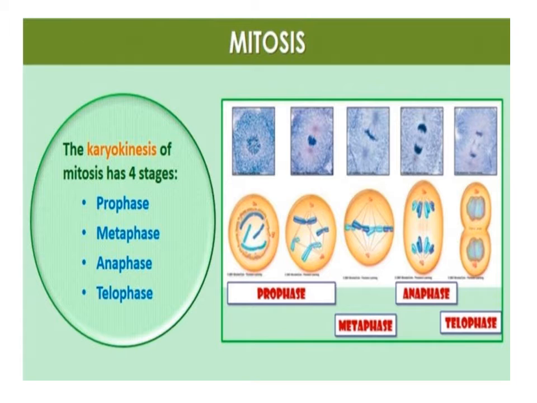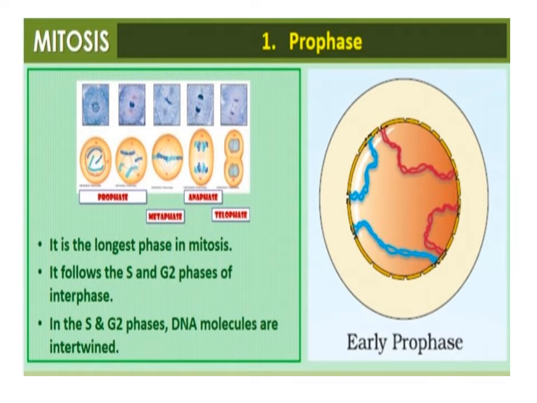The karyokinesis of mitosis has four stages: prophase, metaphase, anaphase, and telophase. Prophase. Prophase, which is the first stage of mitosis, follows the S and G2 phase of interphase. In the S and G2 phase, the new DNA molecules formed are not distinct but interwoven. Prophase is marked by the initiation of condensation of chromosomal material.